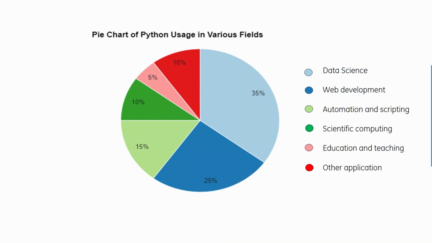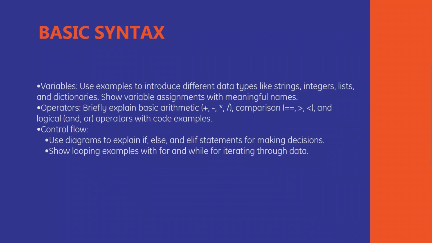Next, this is a pie chart for various usage in various fields. Firstly, we know it's extensively used in data science, and then we have web development. The next part is automating and scripting. Then we have scientific computing. Then we have education and techniques, and then the 10% is other applications.